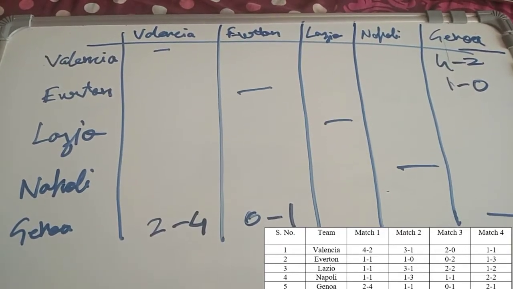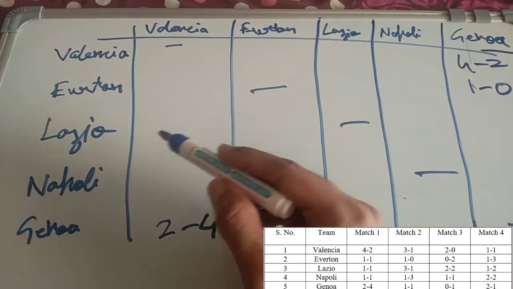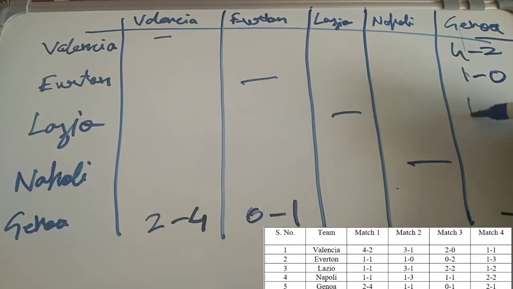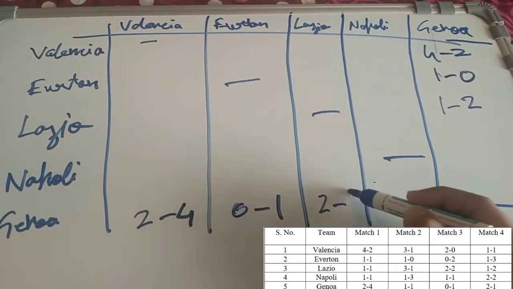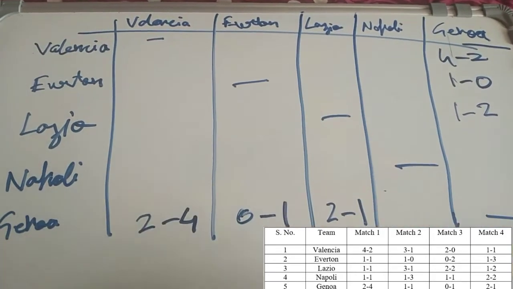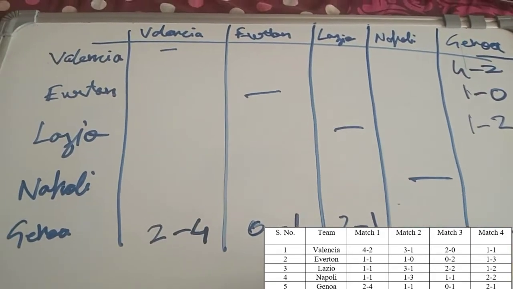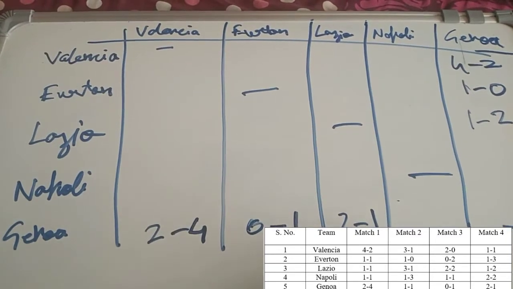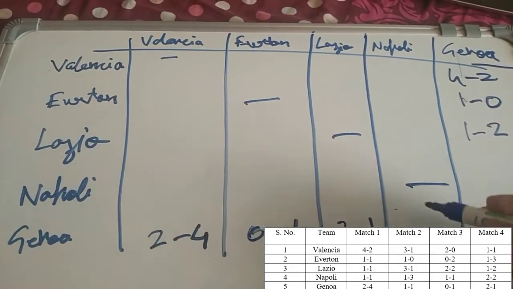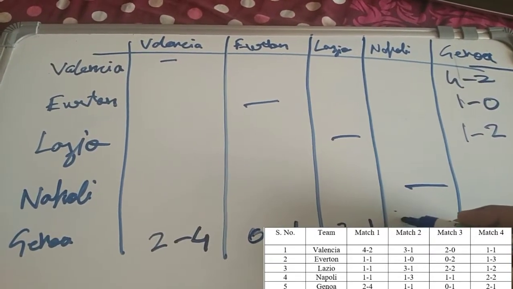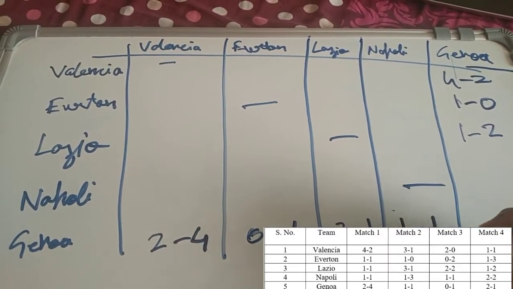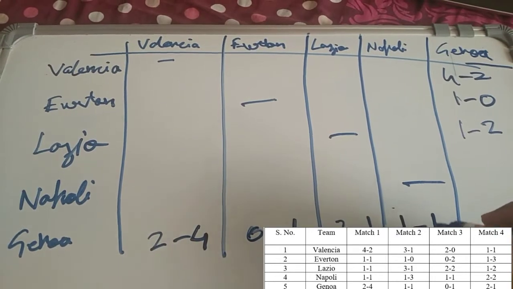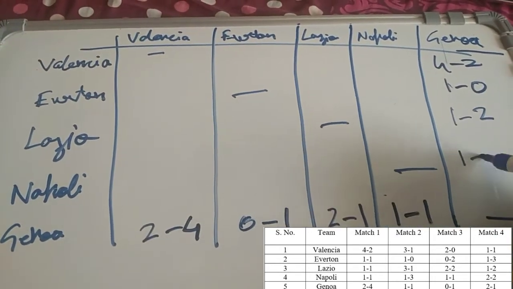So Lazio and Genoa, the scoreline was 1-2, and Genoa won the match 2-1. Only one scoreline is remaining for Genoa, that is 1-1, and that is with Napoli, because only Napoli is remaining. So Genoa drew with Napoli 1-1. So Napoli and Genoa 1-1.